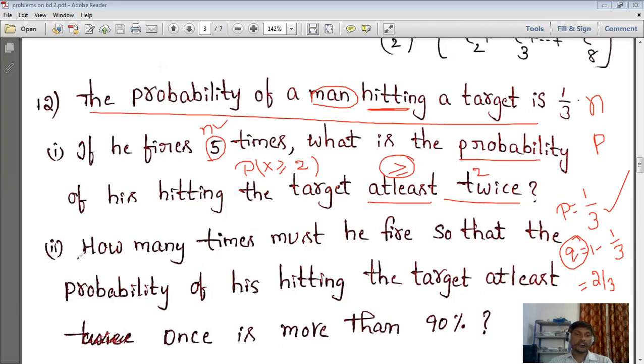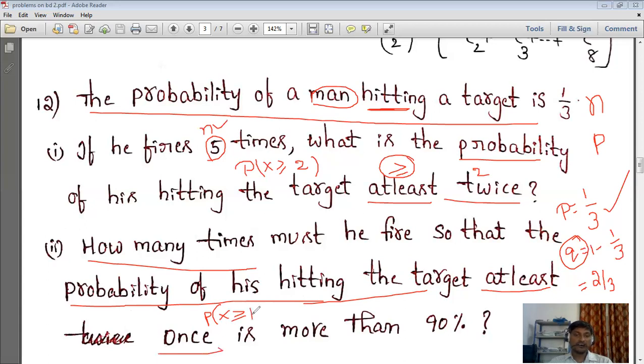Next, what about the second question? How many times must he fire? Must and should, he has to fire a number of times. For what? So that the probability of his hitting the target, so here it is probability, that is nothing but P, of hitting the target at least once. So we write x greater than or equal to 1, at least once. Once is nothing but 1. More than is nothing but simply greater than. Greater than how much? 90 percent.